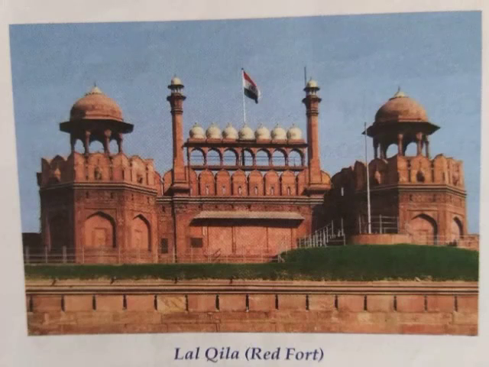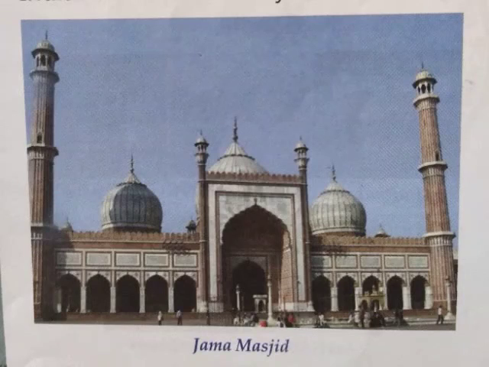This picture is of Red Fort. It was built by Shah Jahan. The interesting places in Lal Killa are Diwan-e-Am, Diwan-e-Khas, Shahi Burj and Moti Masjid. It is made up of red stones and looks very beautiful. Every year at the time of Independence Day, our Prime Minister addresses the nation and does flag hoisting from Red Fort.